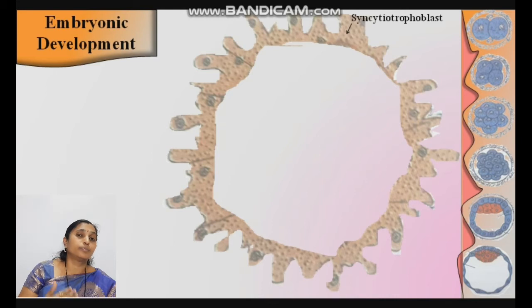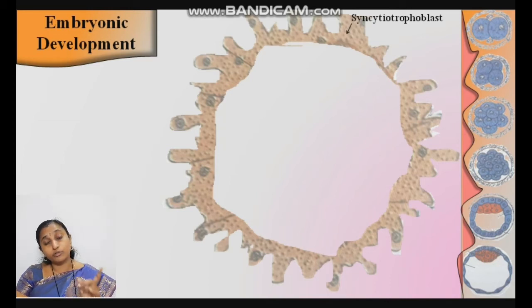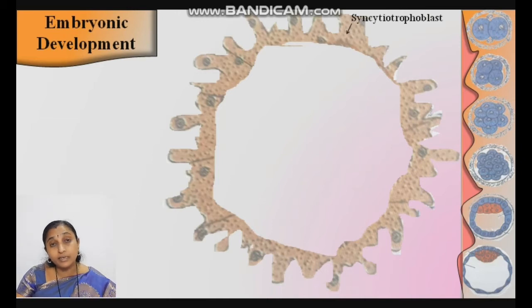They get attached to the posterior superior wall of the uterus, the fundus region. The uterus has three parts: the upper dome-shaped fundus, the middle body, and the last part which opens into the vagina, the cervix. They get attached to the posterior superior wall of the fundus region. On the 7th day, they get completely embedded in the uterine wall.